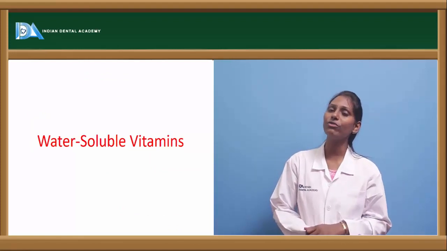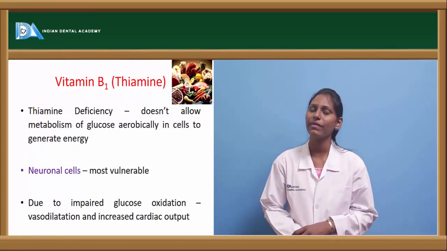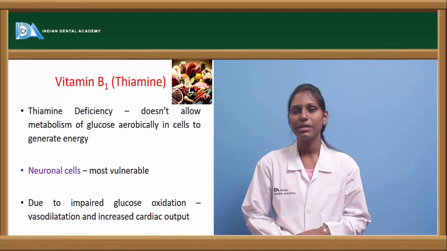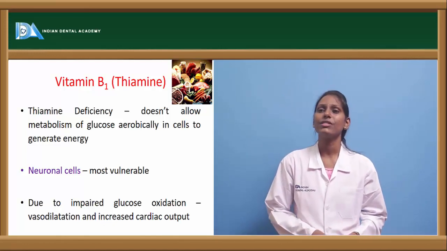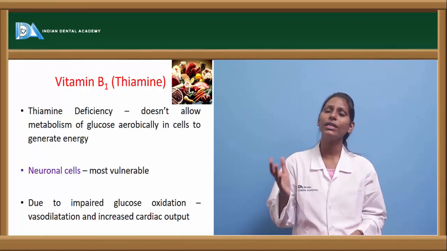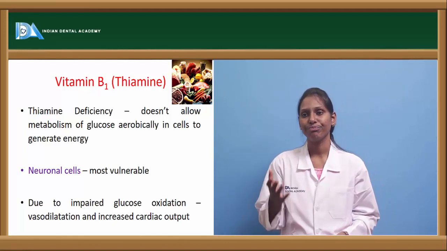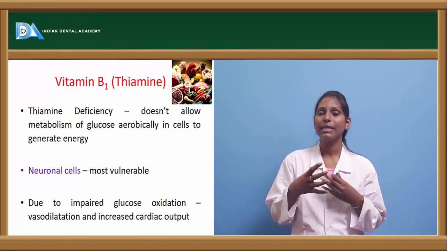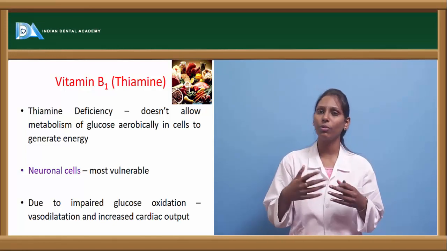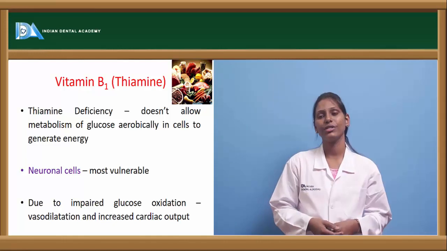Now let us enter into various water-soluble vitamins. To start with, let us start with the B-complex vitamins. The first among the B-complex vitamins is vitamin B1, which is nothing but thiamine. Thiamine deficiency does not allow aerobic metabolism of glucose in cells to generate energy. Thiamine deficiency can be seen when patients are taking rice which is over polished. Over polished rice can lead to thiamine deficiency.